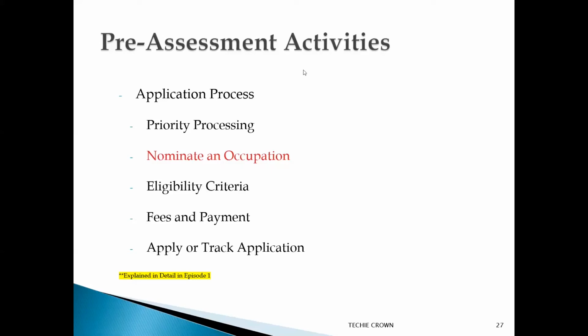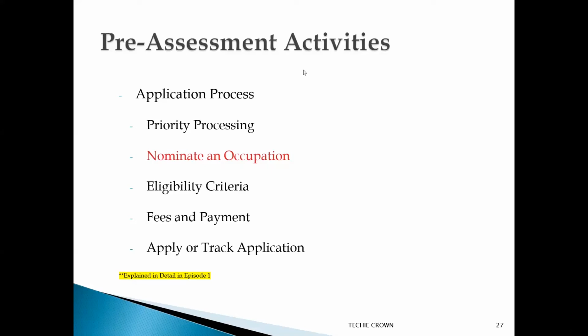Similarly, certain job codes might be assessed by two different authorities. For example, if you are working as a civil engineering technician, then your job code will be 312211 and it will be assessed by VETASSESS. In case you are a civil engineer, then your job code will be different. It starts with 2 and it will be assessed by Engineers Australia. So you should be very careful in understanding your job duties and also the requirements set by the assessing authority, and you have to choose the relevant assessing authority.